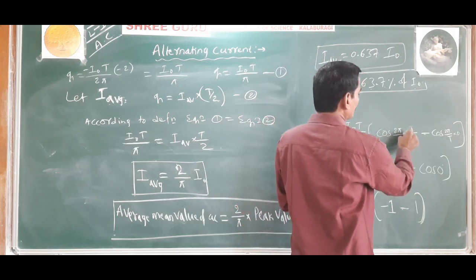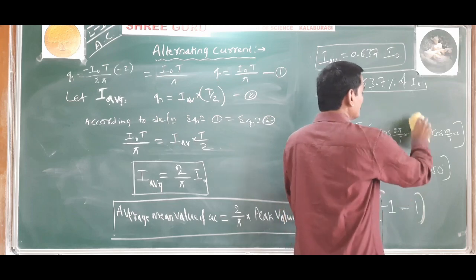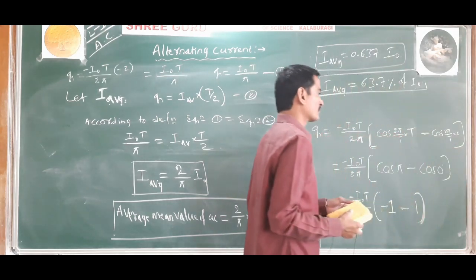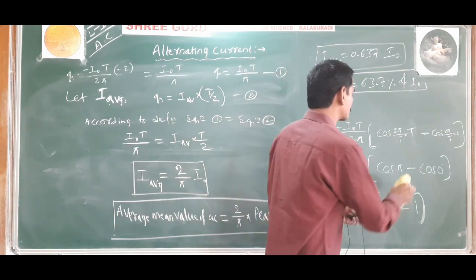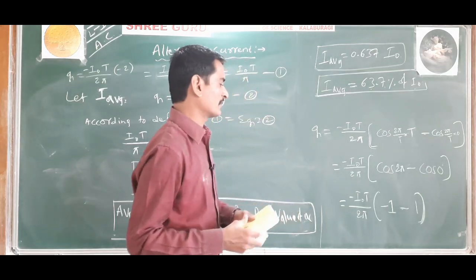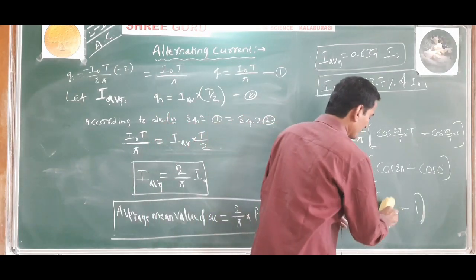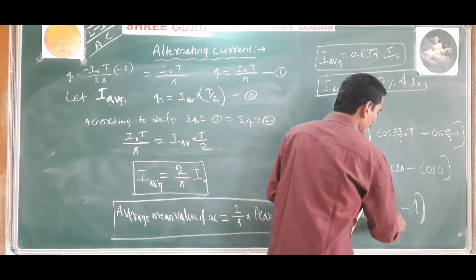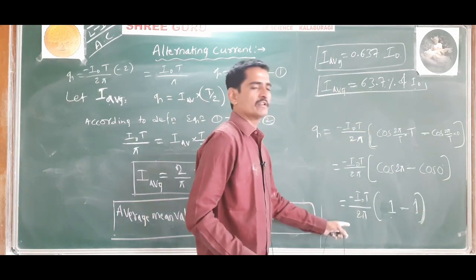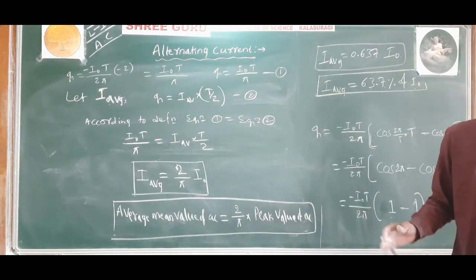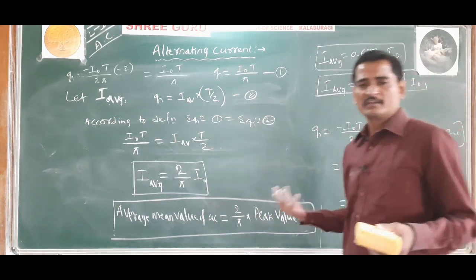So cos 2 pi by t, and the upper limit is t by 2, instead of t by 2 take it as t. And the lower limit is 0. Understood? So t cancels. So cos 2 pi minus cos of 0 degree, and cos 2 pi is plus 1 and cos of 0 degree is 1, and 1 minus 1 is 0, 0 into all these things will be 0. So q is equal to 0, that is, charge flowing is 0, that means the current is 0.